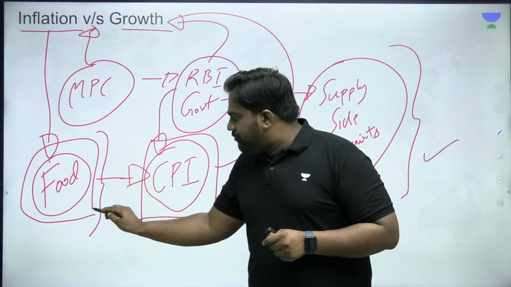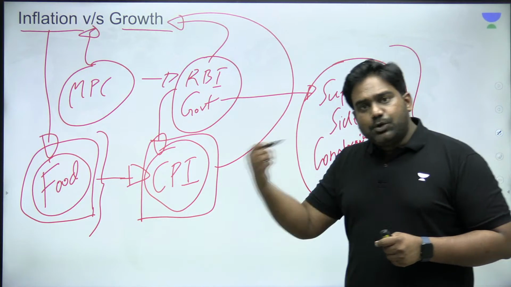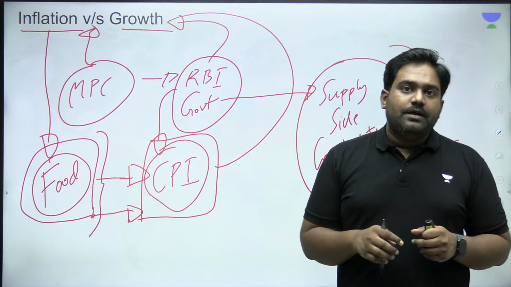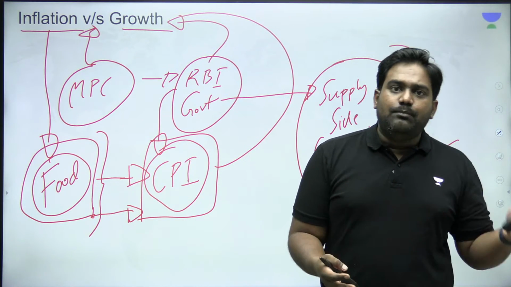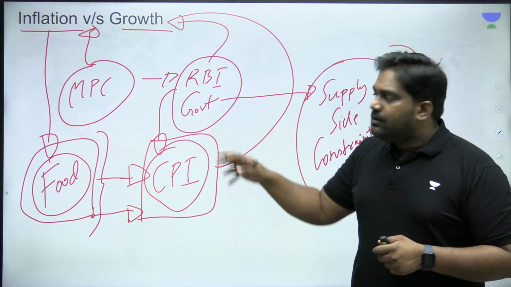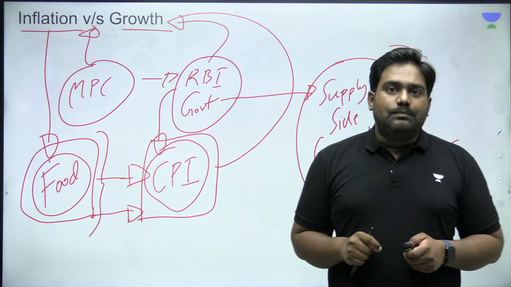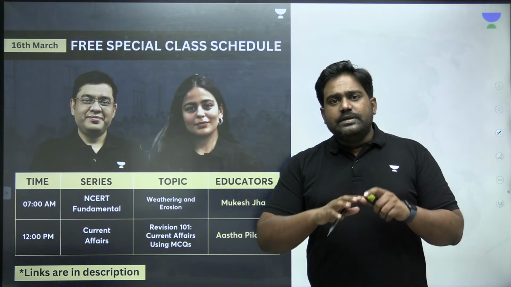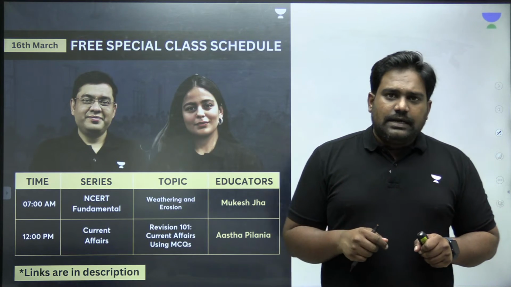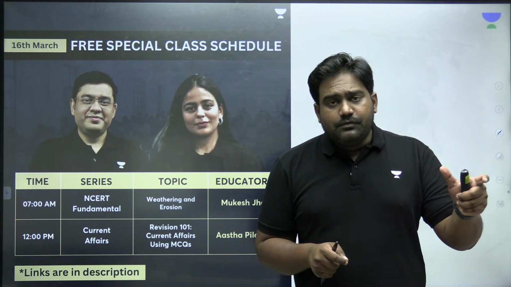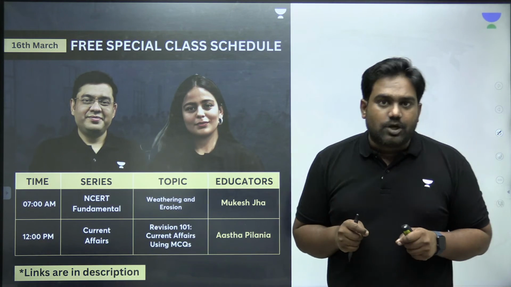Because if food inflation persists like this, it will spill over eventually, and it could lead to this vicious cycle, right? Where handling inflation and boosting growth could become a dilemma for the monetary policy authorities. Is that clear? So that is the core point of this editorial. So along with these basic concepts that we have discussed, I think you should be able to handle any prelims question based on this, or even a full-fledged mains question on this particular topic.